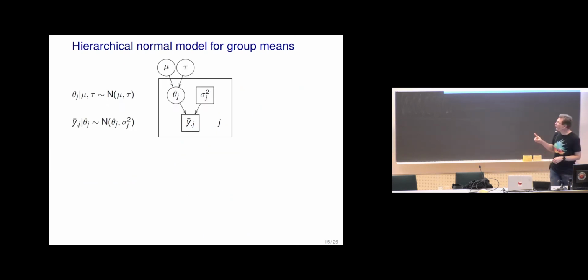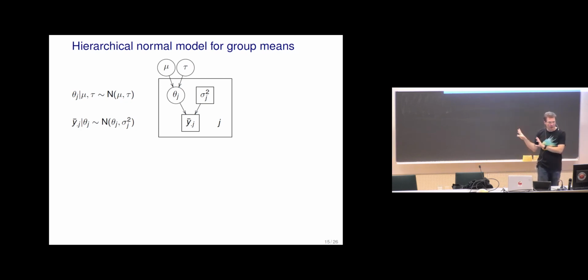So in a graphical form, the difference here is that in addition to observing the y bar dot j, we also now observe the sigma j squared.